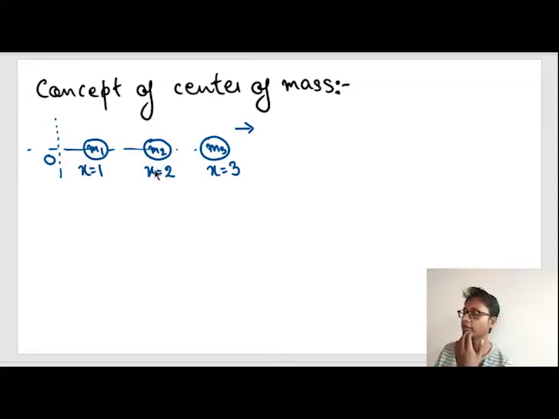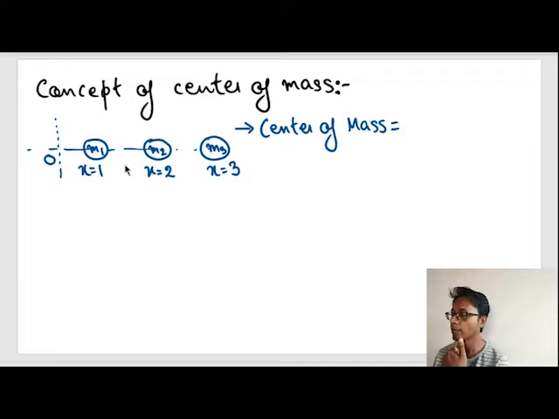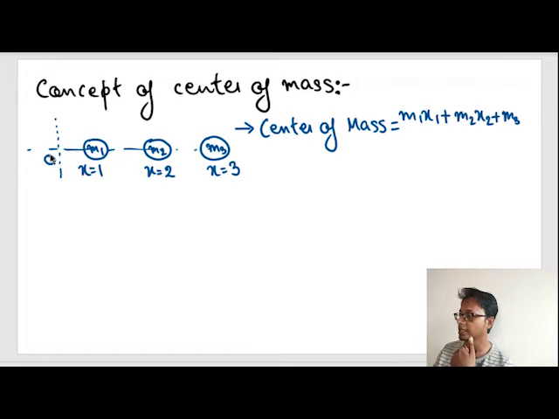Center of mass is given by m1 x1 plus m2 x2 plus m3 x3, by m1 plus m2 plus m3. Here x1 is the position of mass 1 from the origin.